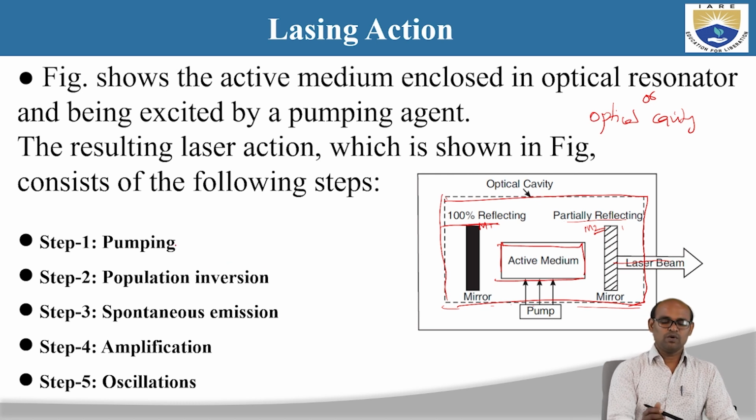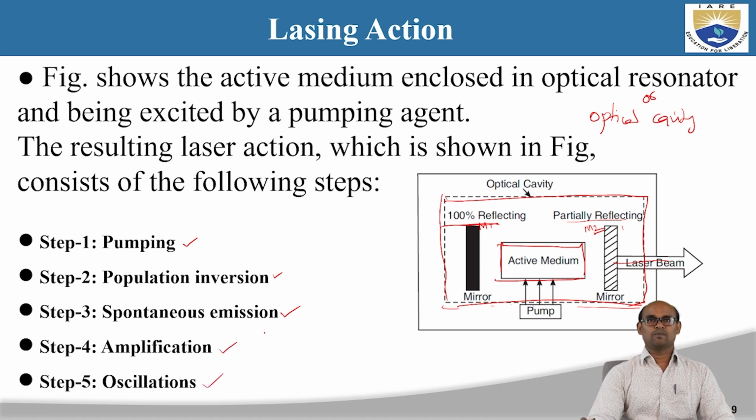Okay, so the first one is pumping. The first step that occurs in this medium is pumping. Second step is population inversion. Third step is spontaneous emission. Fourth step is amplification, and fifth step is oscillations. So these are the 5 steps that occur inside an optical cavity or the system. After the end of these 5 steps, you will see a laser beam as output.